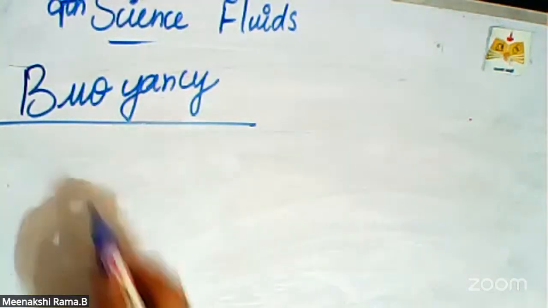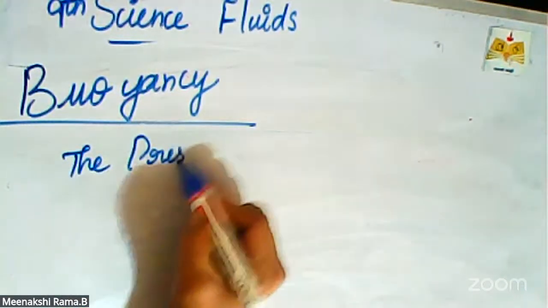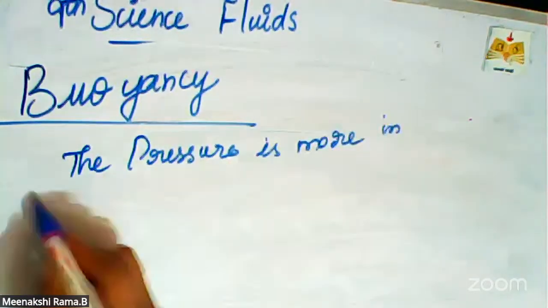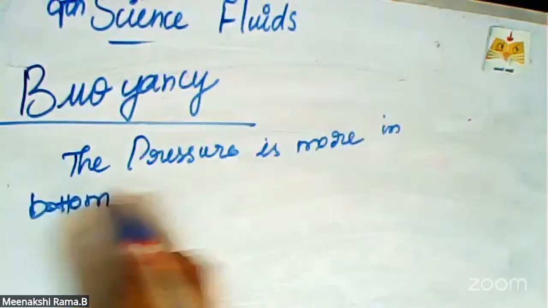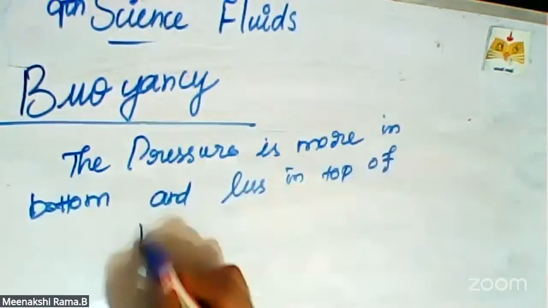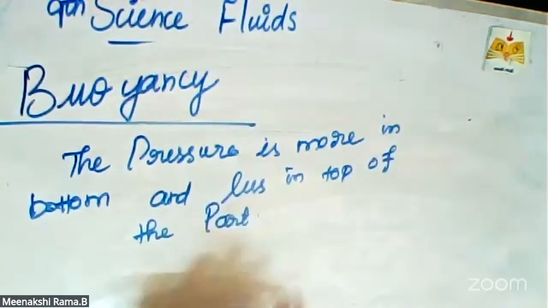The pressure is more at the bottom and less at the top of the part. Is this concept clear or not? Yes, the pressure is more at the bottom and less at the top of the liquid. So the pressure difference causes a force on the object and pushes it upward. That kind of force is called buoyant force.